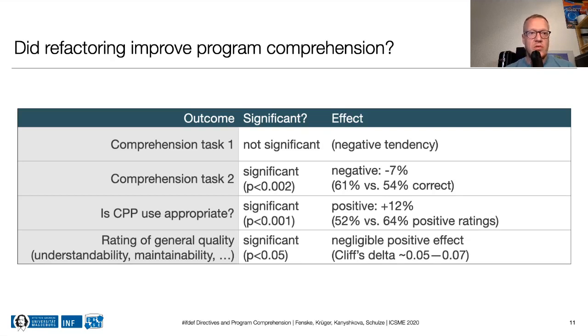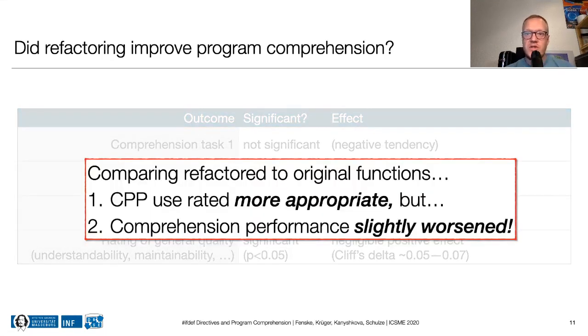So at first, we thought these results were a big letdown, but on second thought, they represent a rather interesting dilemma. Even though our participants preferred the refactored CPP directives, their comprehension performance in terms of correctness didn't improve, and in fact it got slightly worse. So what should we do then? Should we refactor CPP directives even if program comprehension might actually worsen? And what about the risks of breaking the code while doing that? And are improved aesthetics really enough of a reason to refactor?